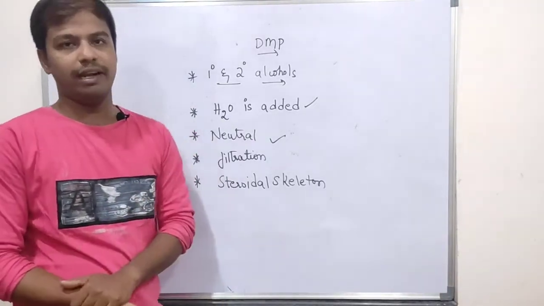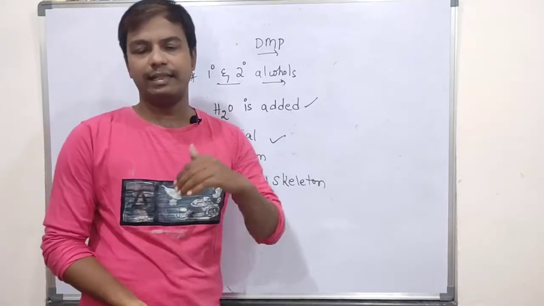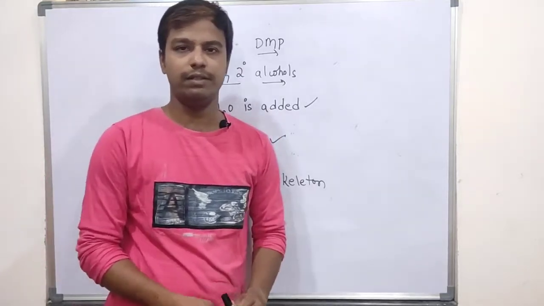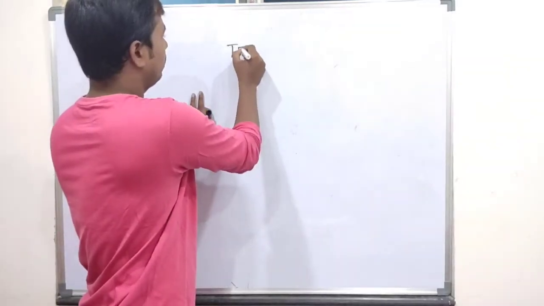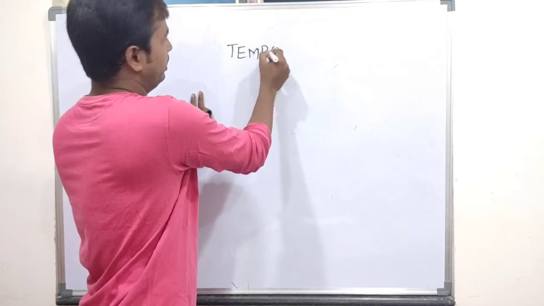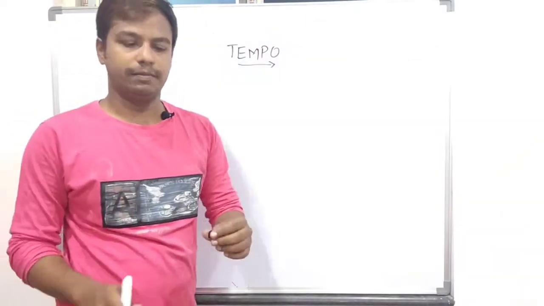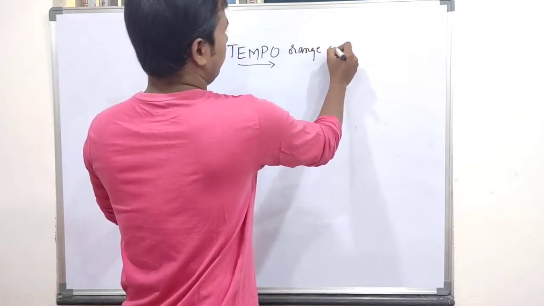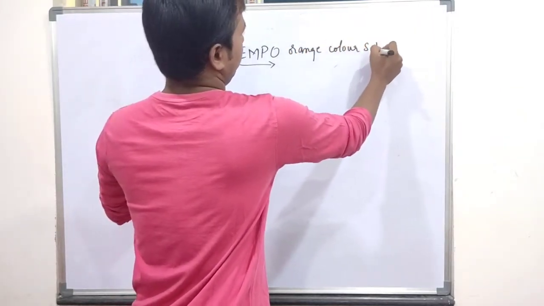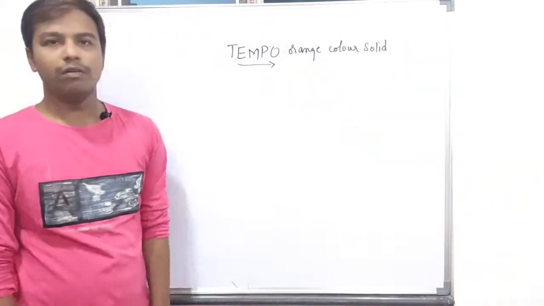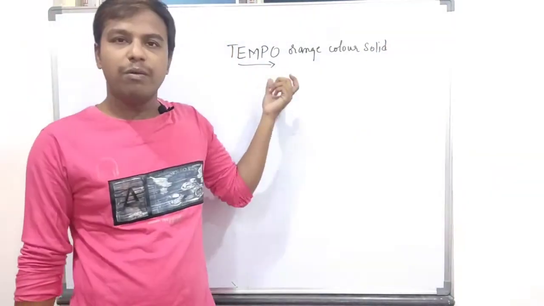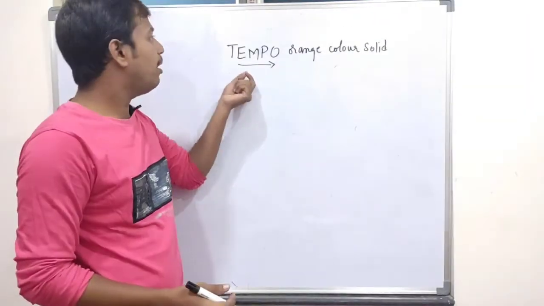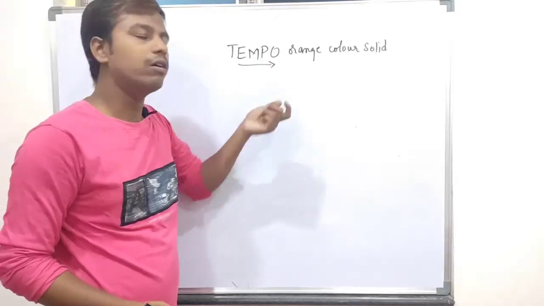Next we will move on to another reagent which is very important. So for example, we will take TEMPO. Let's take TEMPO, a very important reagent. It is an orange colored solid. TEMPO is nothing but tetramethylpiperidine 1-oxyl.